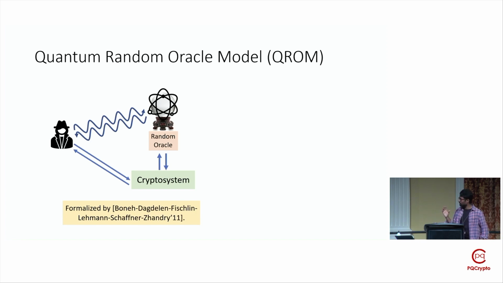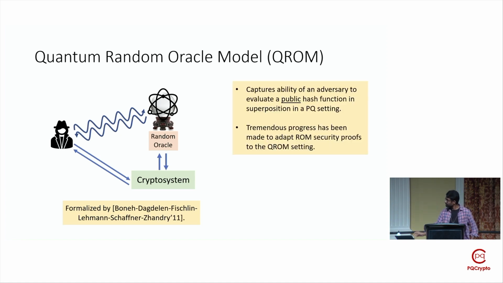And then, relatively like a decade ago, Boneh et al. proposed the so-called quantum random oracle model, where now the adversary is allowed to make quantum superposition queries to the random oracle. This is supposed to capture the ability of an adversary in a post-quantum setting to take a public hash function, implement it on a quantum computer, and evaluate this hash function on a superposition of inputs.